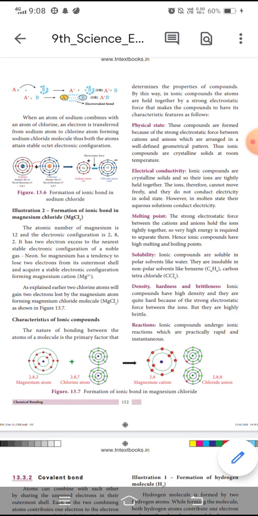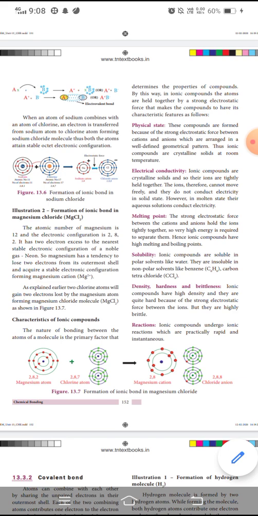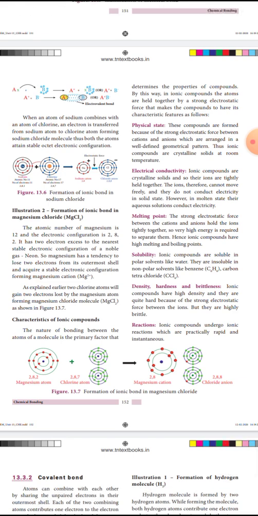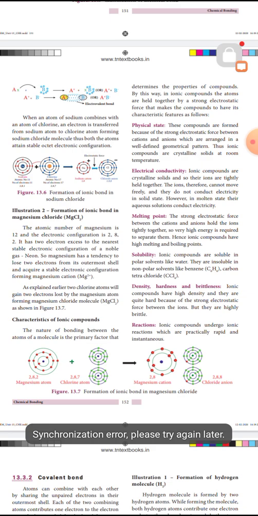The compounds which contain an ionic bond are called ionic compounds. The properties mainly depend on the chemical properties and the nature of the bond. In that, first let us see the physical state.